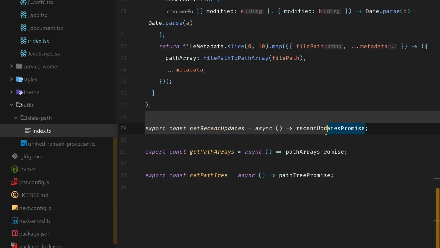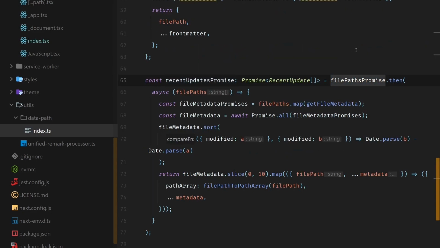I'm not really following any best practice here. I'm just seeing what makes sense semantically. Like, if a developer reads this, will they know how to use my function just from the name of the function or just from the type of the function, things like that? All right, so let's take a look at recent updates promise.